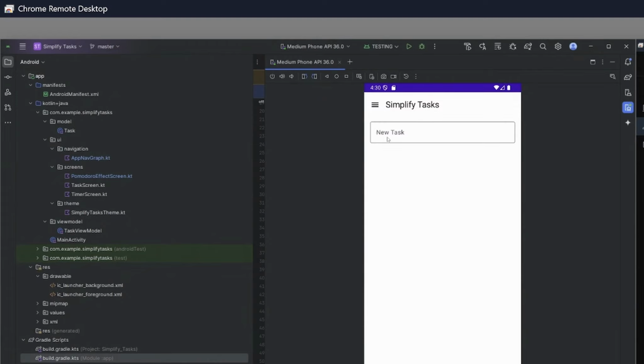With that being said, this is Simplified Tasks. This is a brief video tutorial walkthrough of how an application can be developed within Kotlin. I hope you enjoy the video.